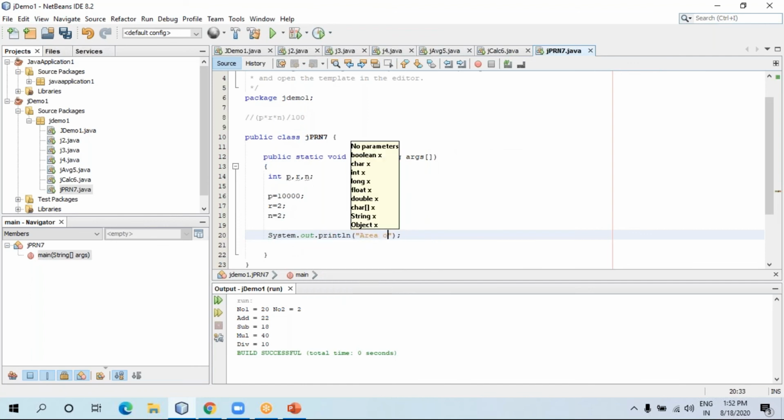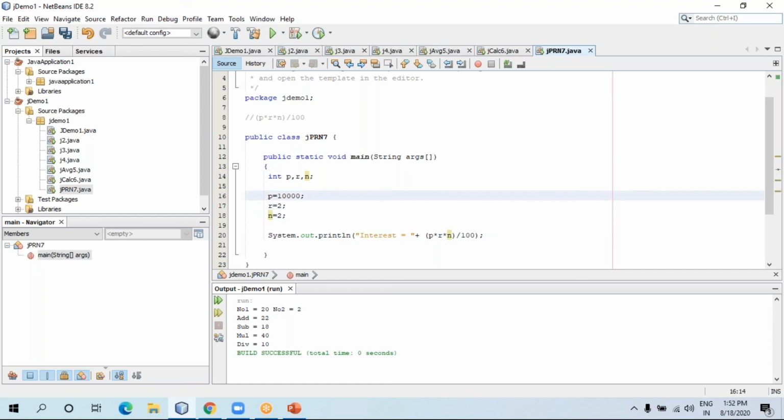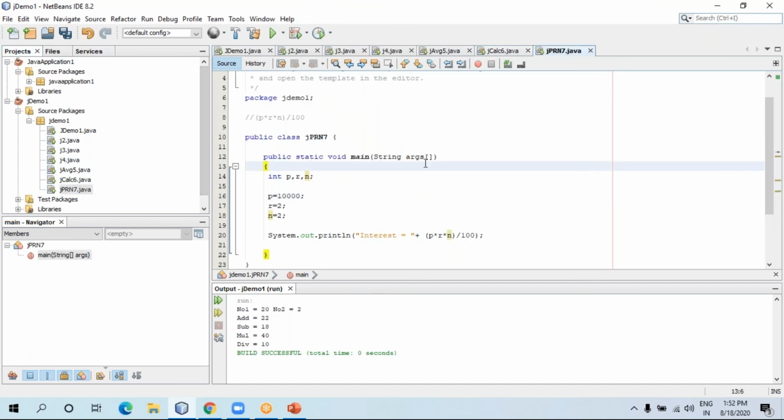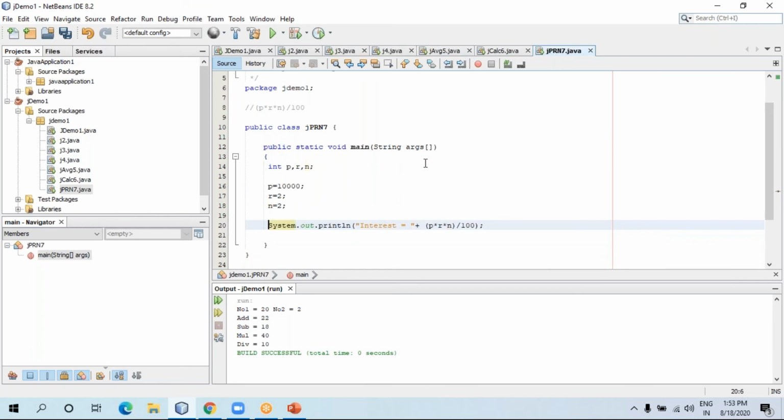Area of, no, it's not area. It's interest equals to what, plus, what to write: P into R into N divide by 100. So this is our formula. We can directly place the formula over there. So in the case of the previous program, instead of taking addition, subtraction, multiplication, division, you can directly write here a plus b, a minus b, a multiply b, a divide by b. You can check it out. Clear about this? I'm just placing the expression over there after the plus symbol.